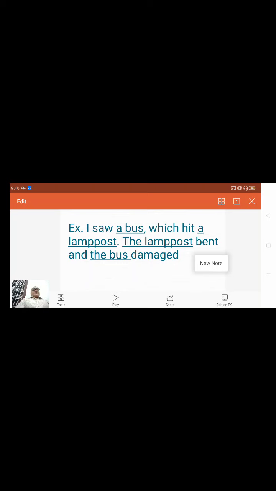In two cases the indefinite article is used, and in two cases the definite article. For example, in the first, I saw a bus. Here, a bus is not an exactly known bus, it is an unknown bus. It hit a lamp post also. On the road, several lamp posts are there. So an unknown bus hit an unknown lamp post.